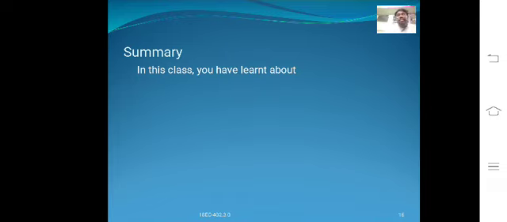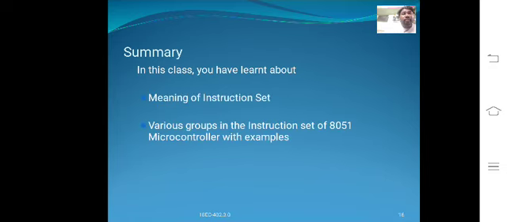That means in the instruction set we are classifying the different types of instructions: data transfer instructions, arithmetic instructions, logical instructions, branch type instructions and Boolean type instructions. In summary, in this class we have learned the meaning of the instruction set, the classification of the instruction set, and the need for the instruction set in the 8051 microcontroller, and various groups in the instruction set of the 8051 microcontroller with examples.